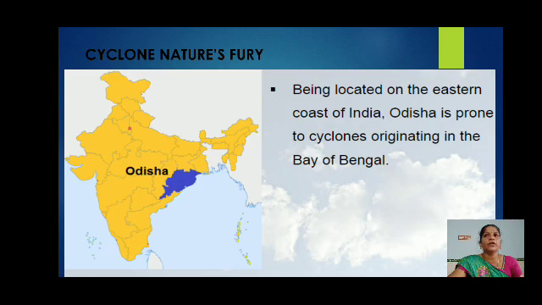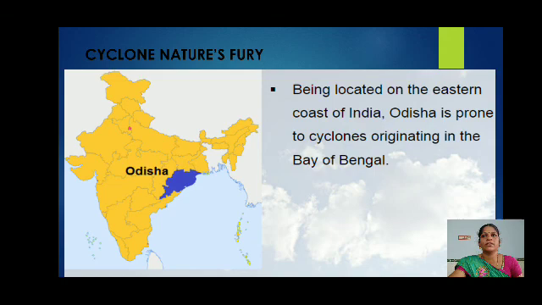A large number of livestock were killed. Standing crops of paddy, vegetables and fruits were heavily damaged due to salinization caused by the tidal surge. Large tracts of agricultural land have turned infertile, because when the ocean water enters the fertile land, the fertility of the soil is lost.